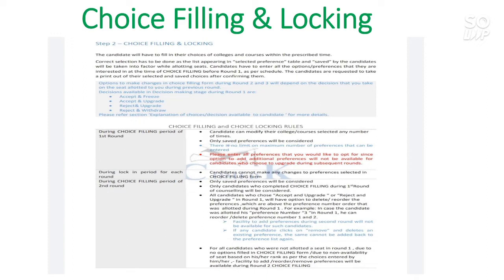That means 20, 30, 40, and please enter all preferences that you would like to opt for, since the option to add additional preferences will not be available for candidates who choose to upgrade during a subsequent round. That means you will not be able to add choices in the further rounds. So add as many choices as you can in the first round.